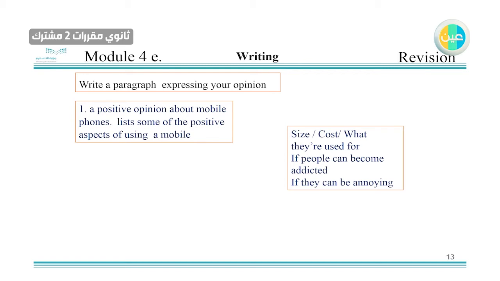If people can become addicted, you can add more information. You can put medical information about that. If it can be annoying, the last two can be the negative part of using a phone. It's up to you, of course, but this is just an example of a list that you can use.